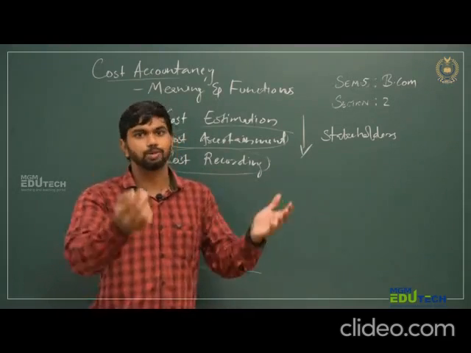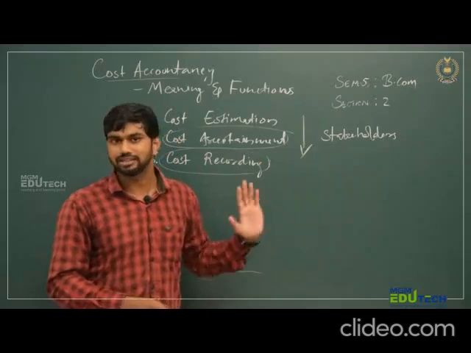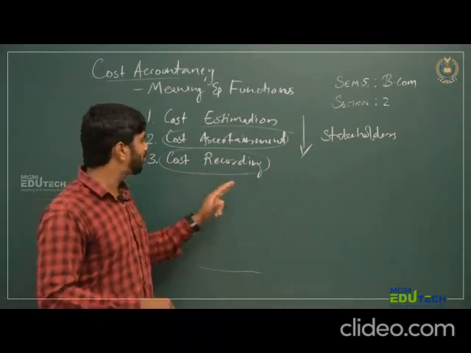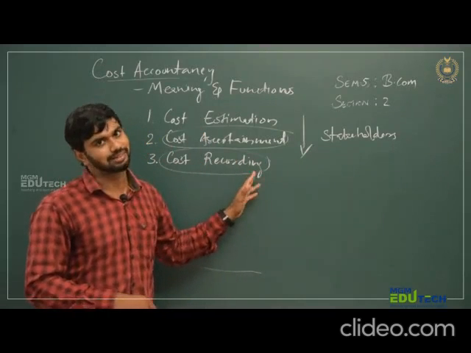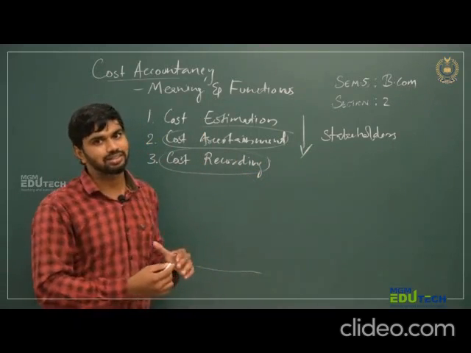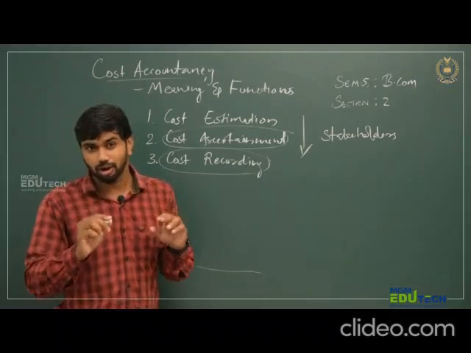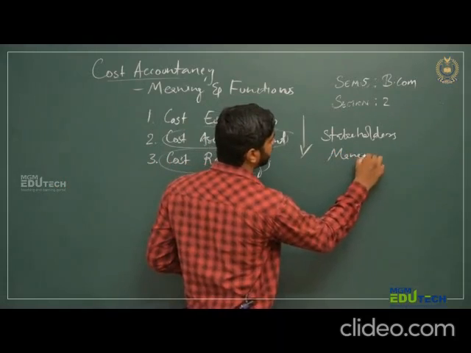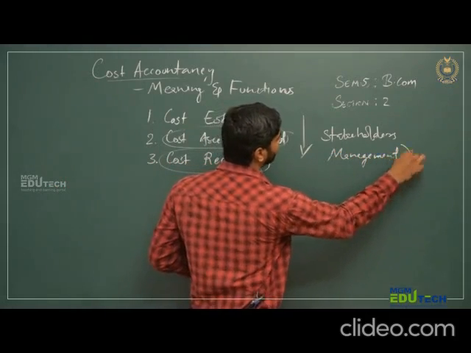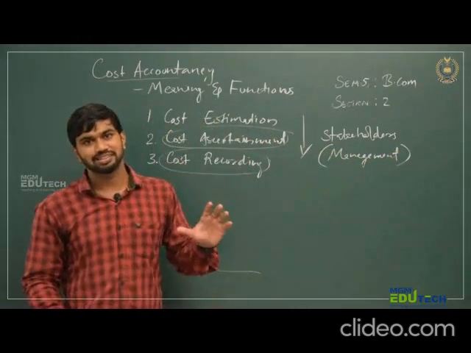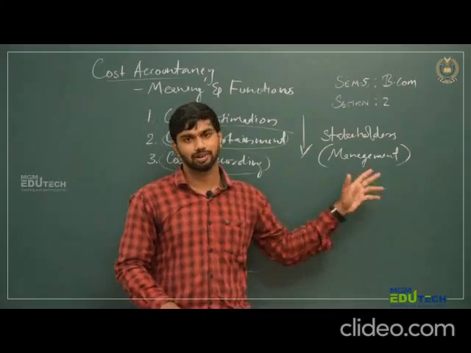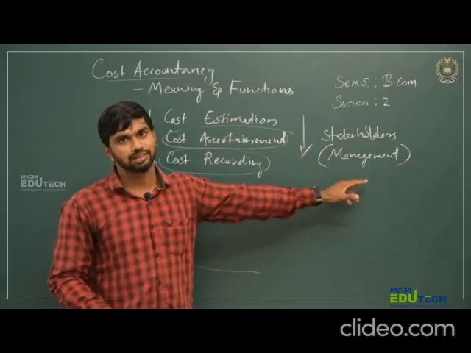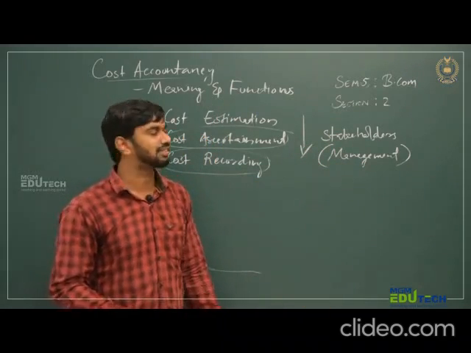Customers come from outside, so they belong to external stakeholders. For these stakeholders, the accountant is preparing accounting. For cost accountancy, the main stakeholder is management. Sometimes cost accountancy is also known as management accountancy. It is prepared to submit to the management so as to take managerial decisions.